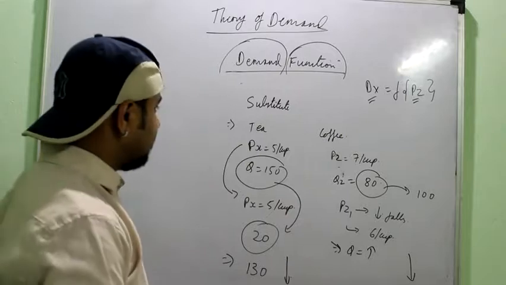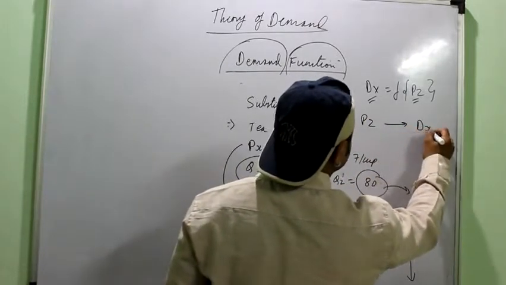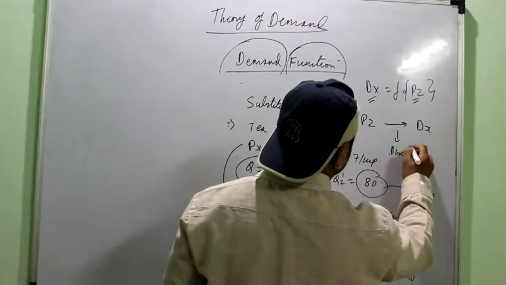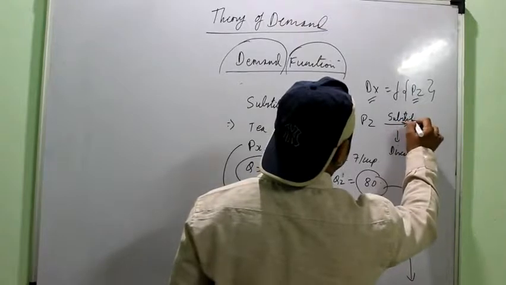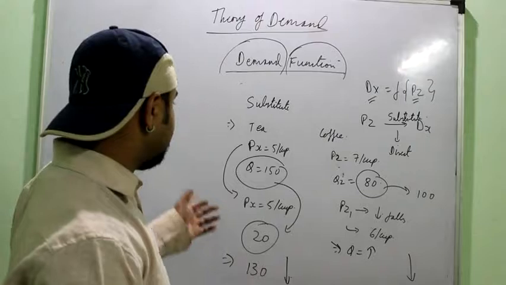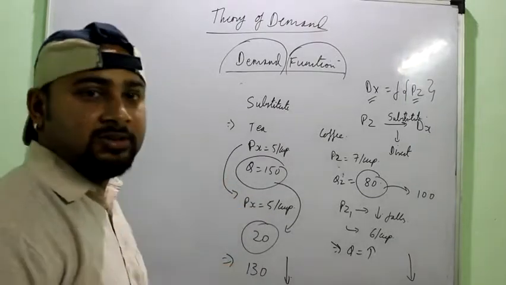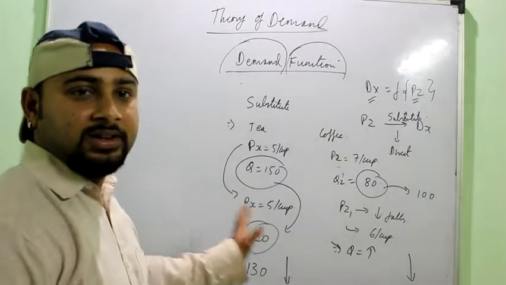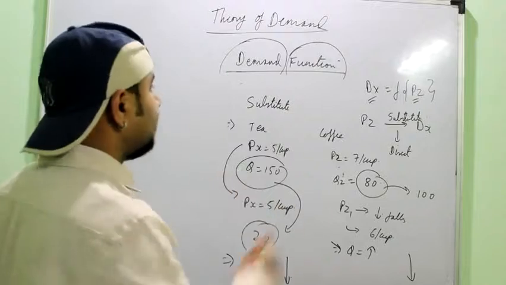Okay, so there is a direct relation between pz and dx. When pz is a substitute good, it means that if there is a fall in the price of, say, the same example, the price of coffee, the demand for tea will also fall. Same direction, a direct relation between the price of one good and the demand for the other.